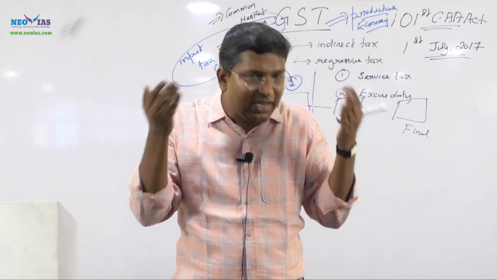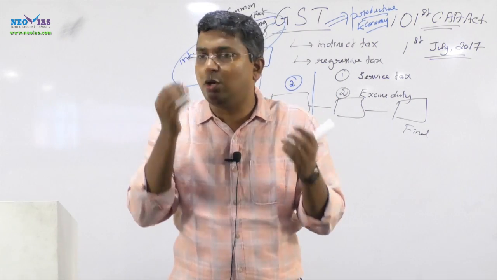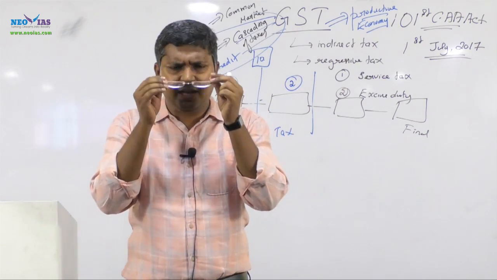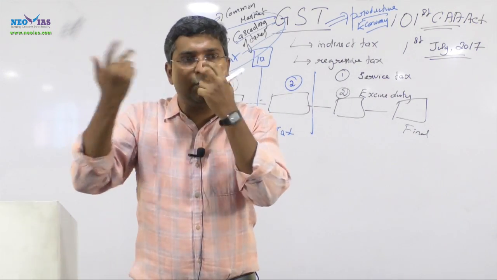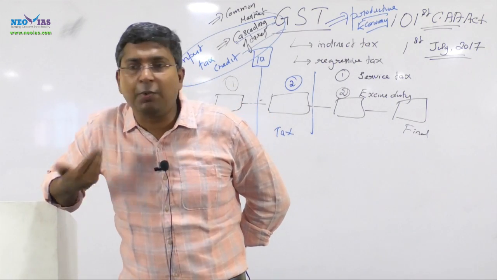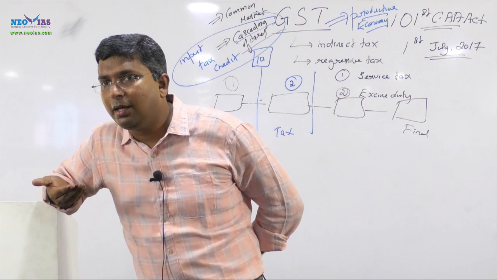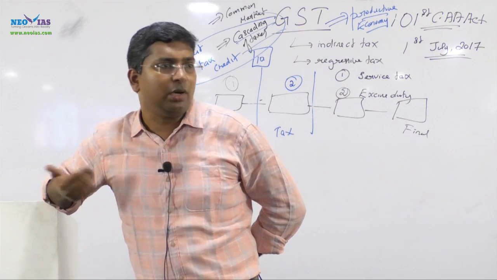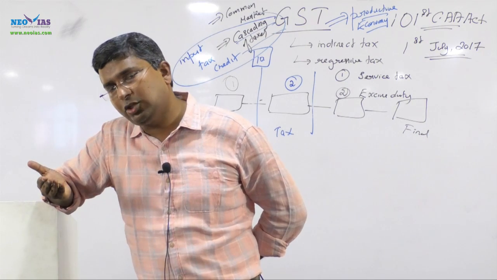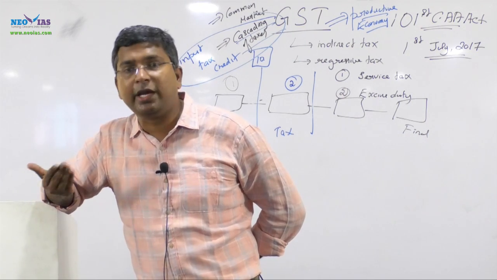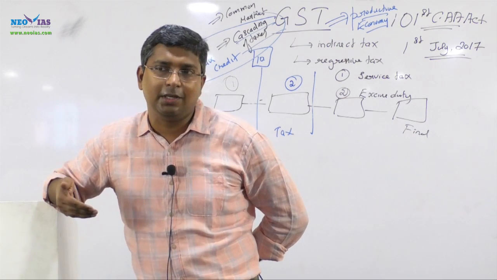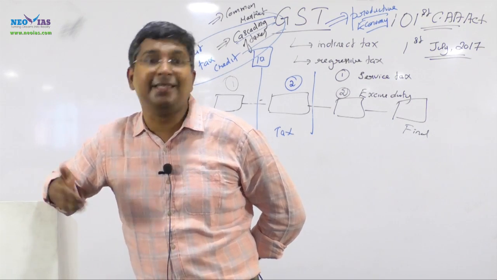It's national income increasing. For the economy to grow, what should happen? There should be more economic activity. There should be more production. There should be more consumption. So GST will result in more production from the business side, more consumption from the consumer side, and that results in more economic growth. More economic growth results in more revenue for the government in the form of taxation.